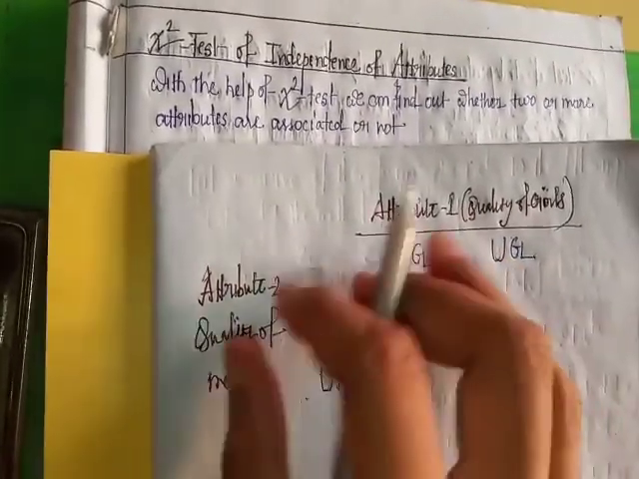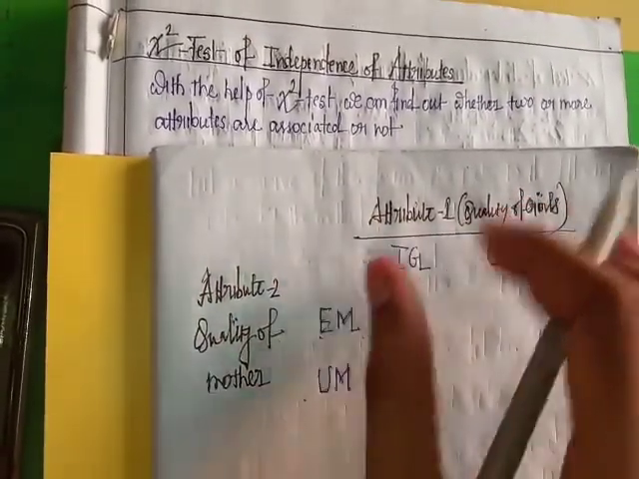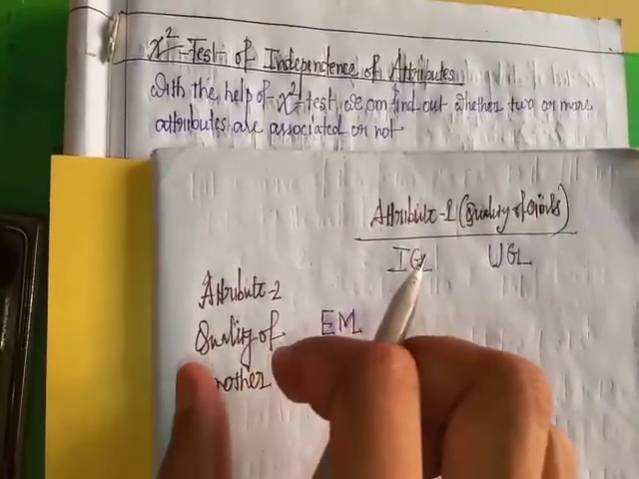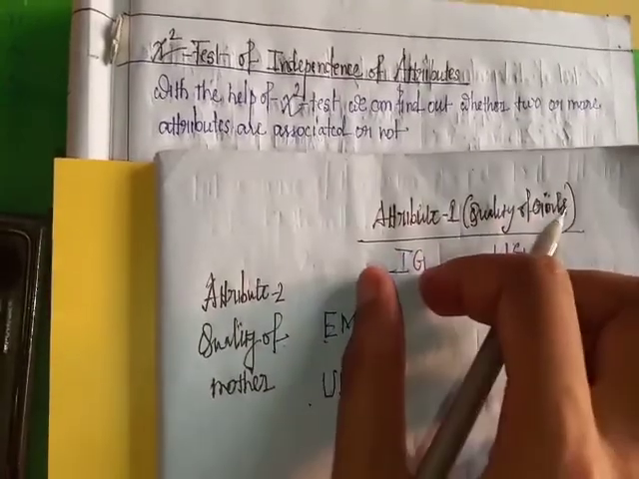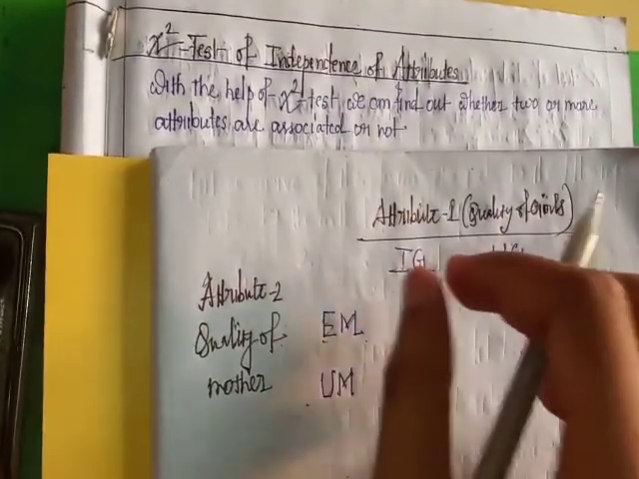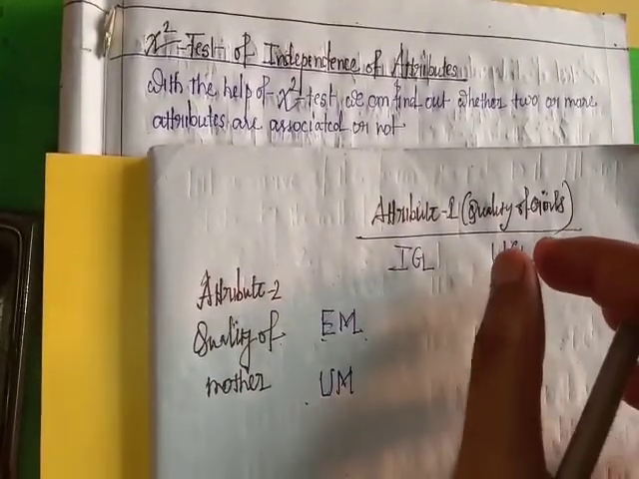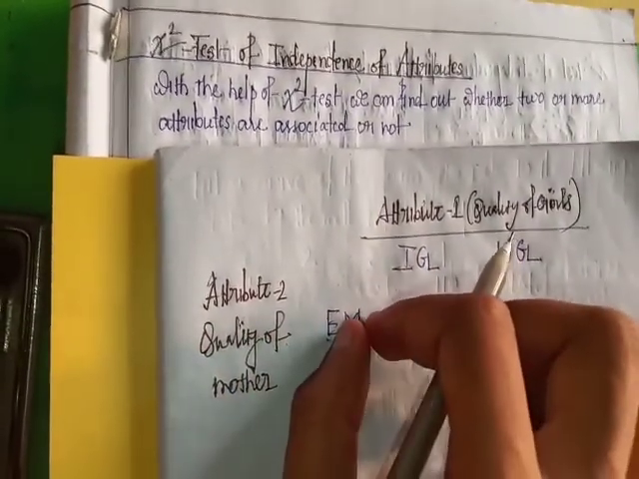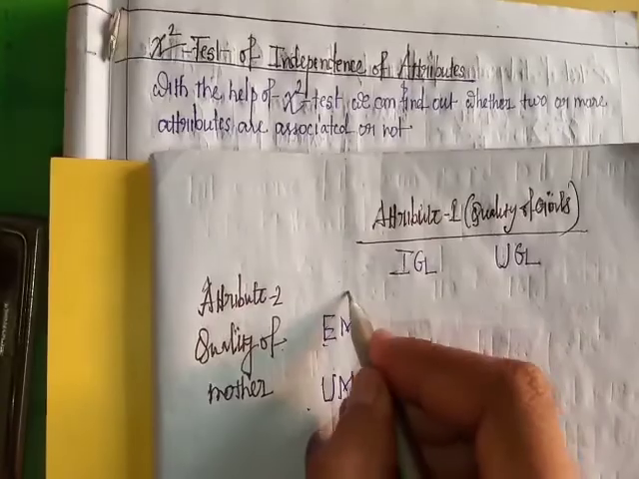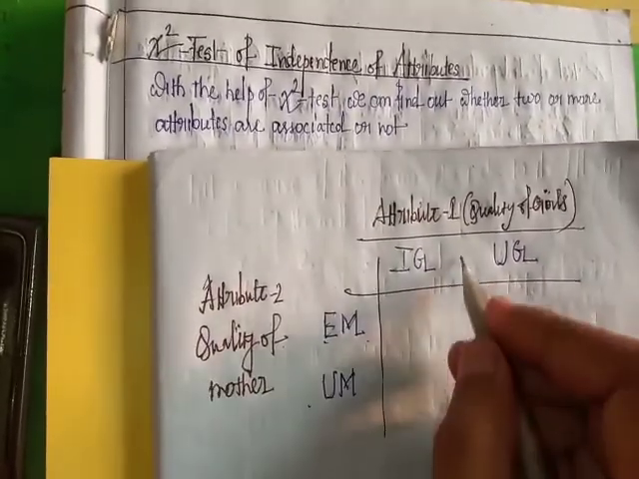There are two types of attribute. Attribute 1 is quality of girls and attribute 2 is quality of mother. Quality of girls: intelligent girls, unintelligent girls. Quality of mother: educated mother, uneducated mother.